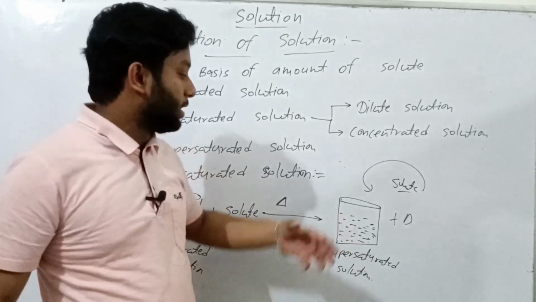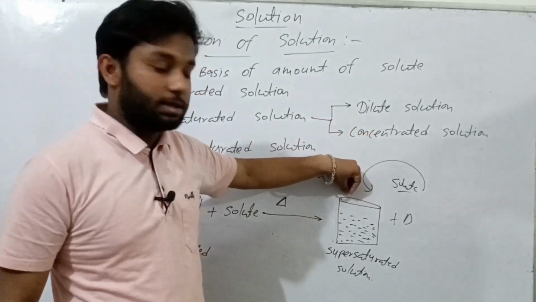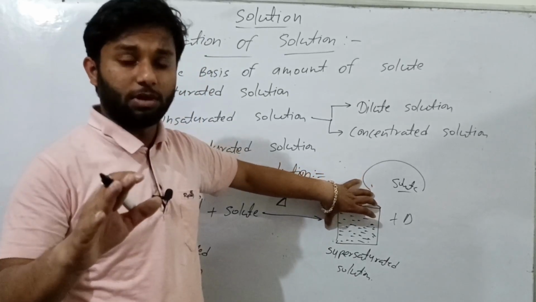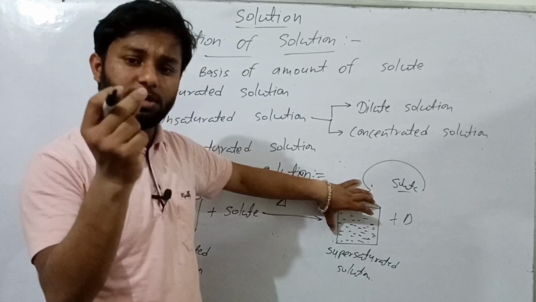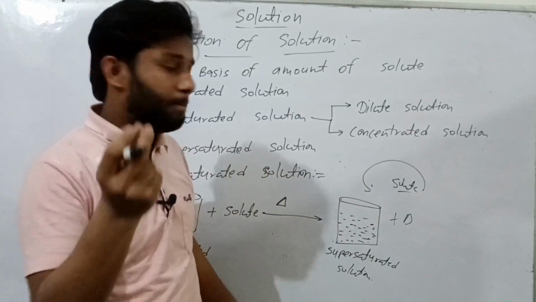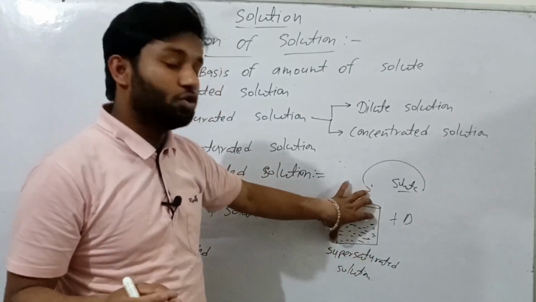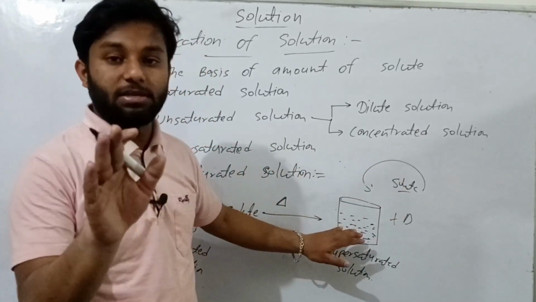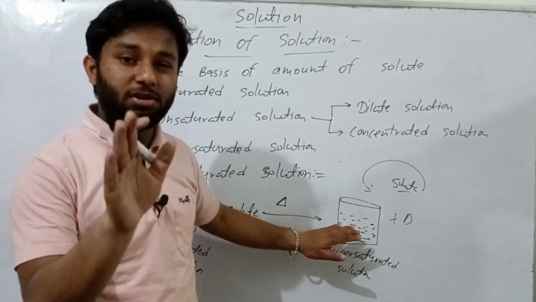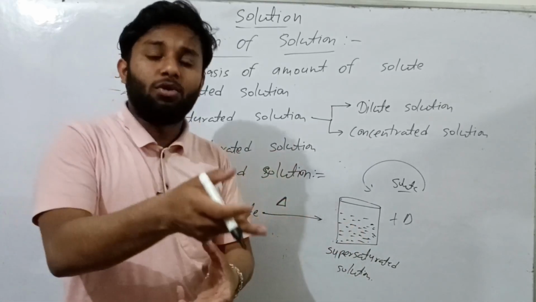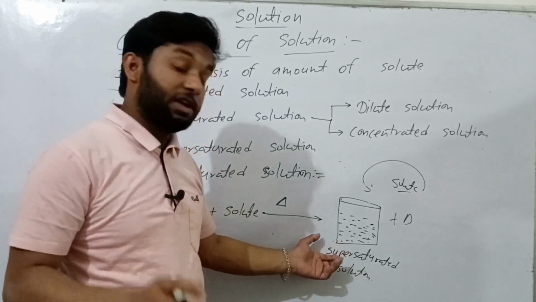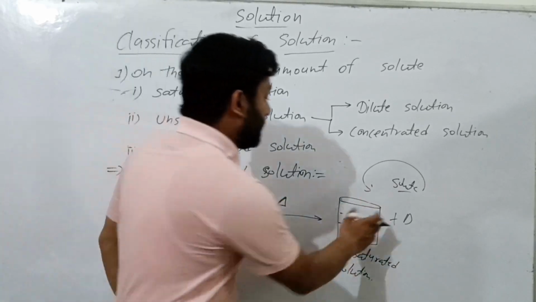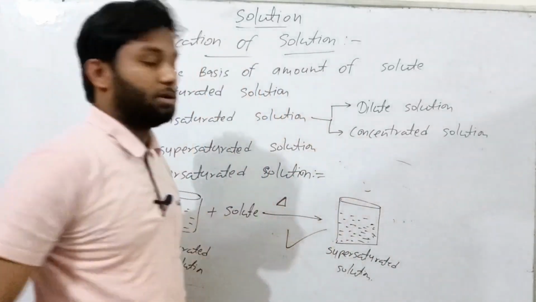When you try to add some extra solute, the total supersaturated solution is crystallized. When you touch a small part of solute to it, the total supersaturated solution crystallizes, because there is no space in the supersaturated solution for an extra amount of solute. That type of solution is known as supersaturated solution.